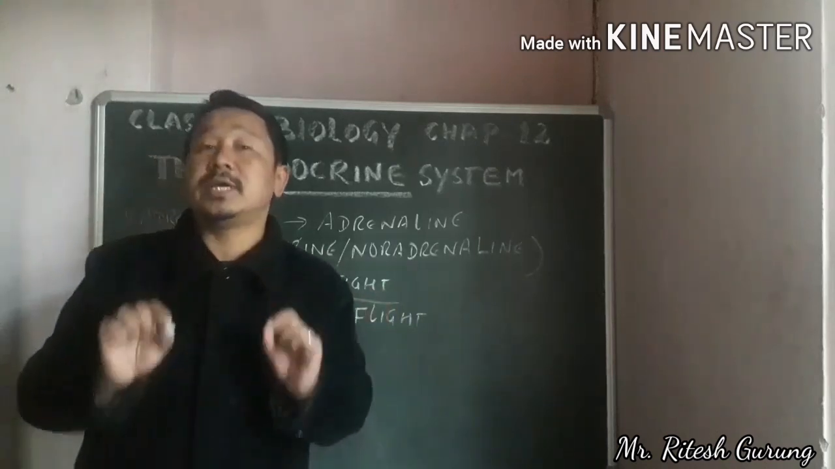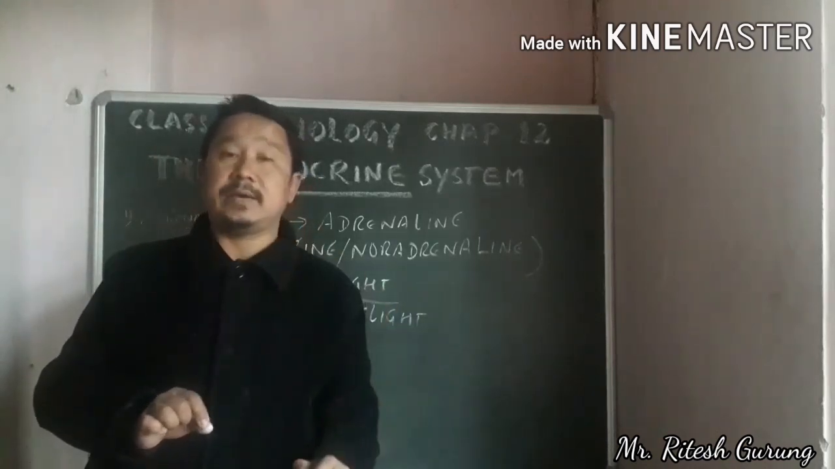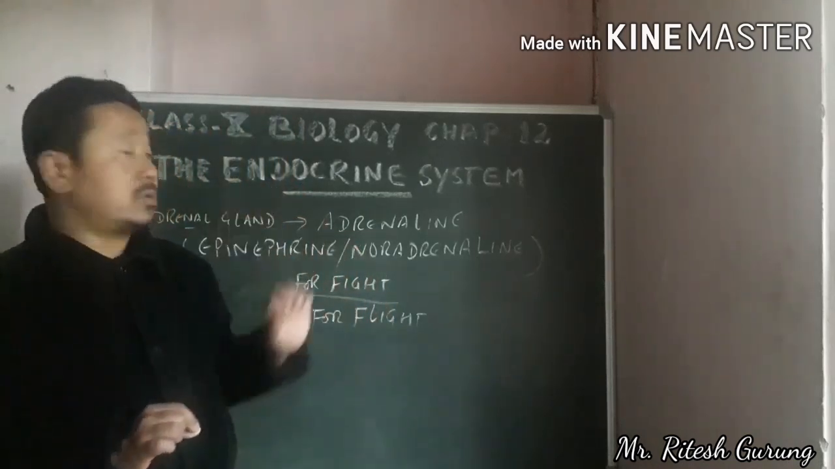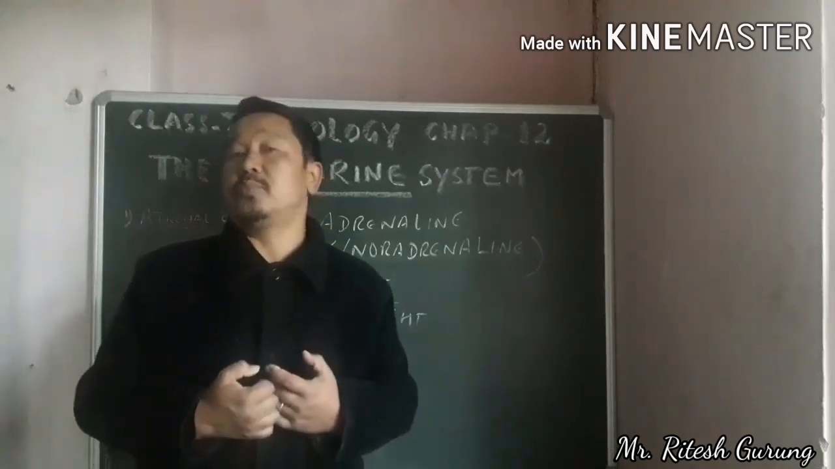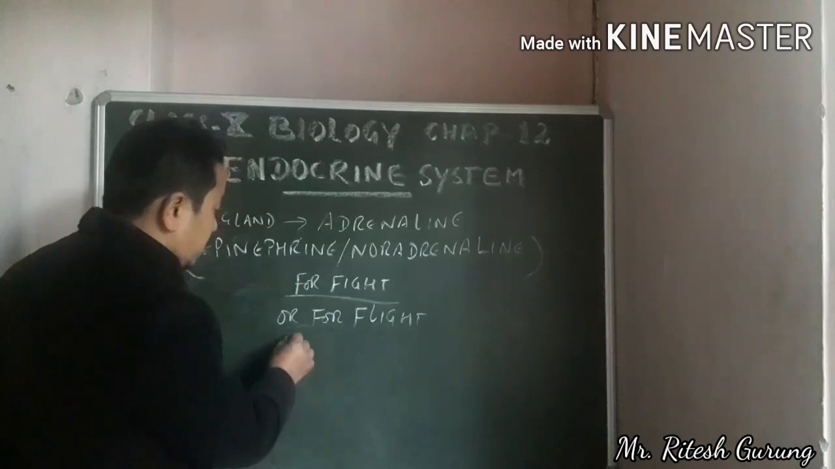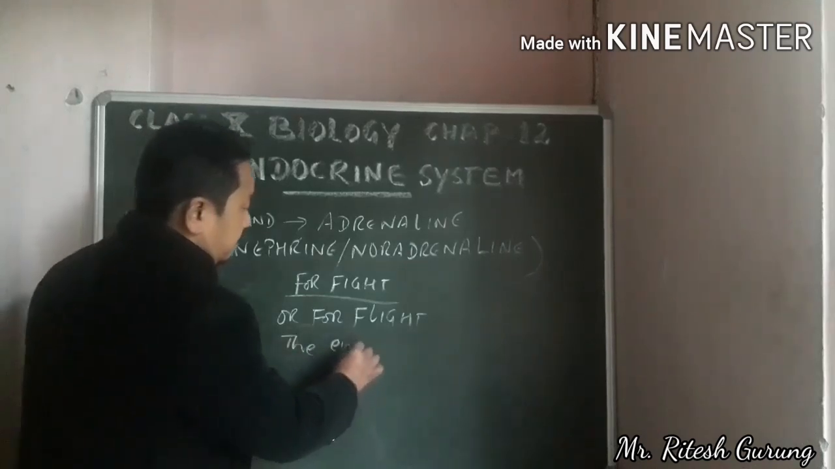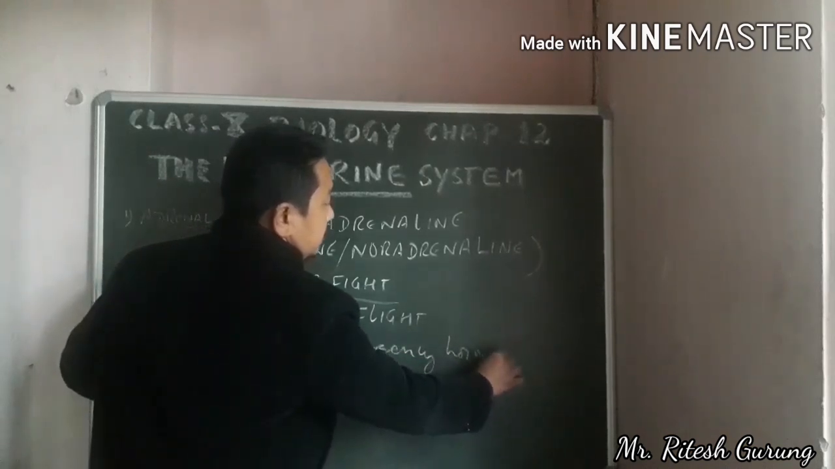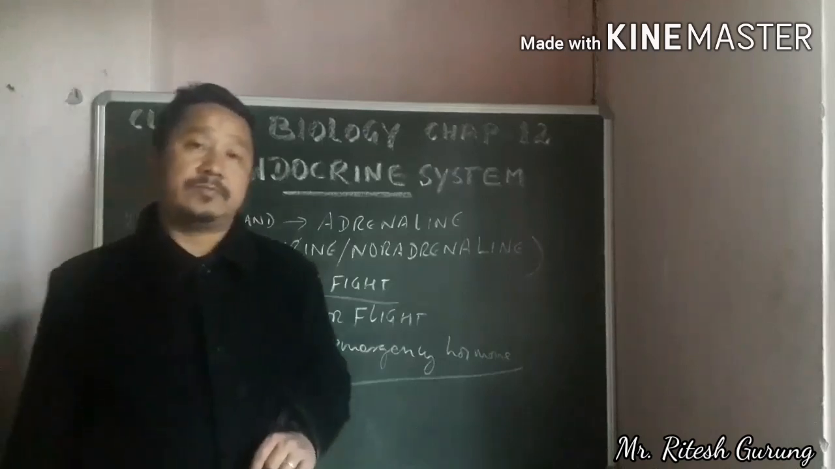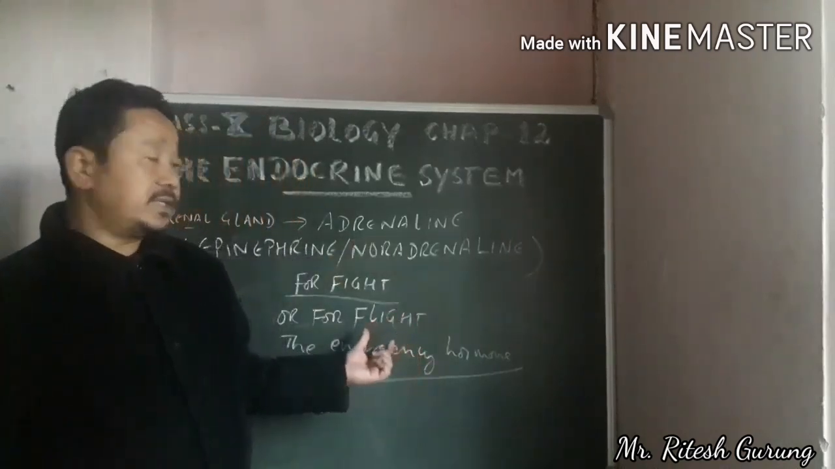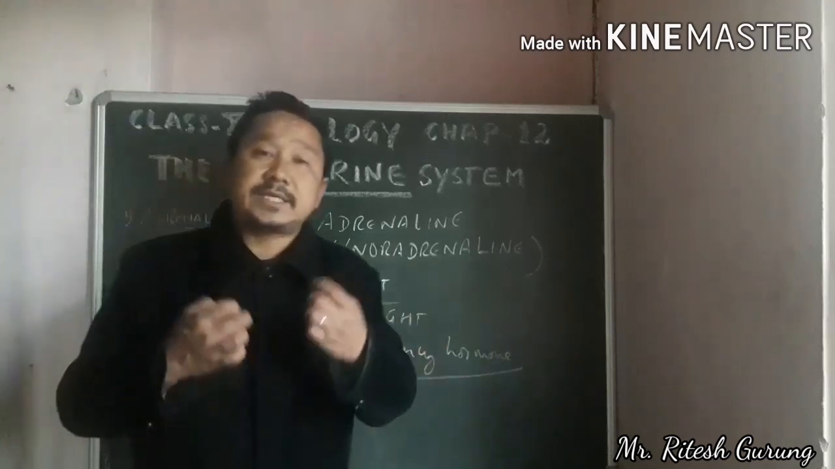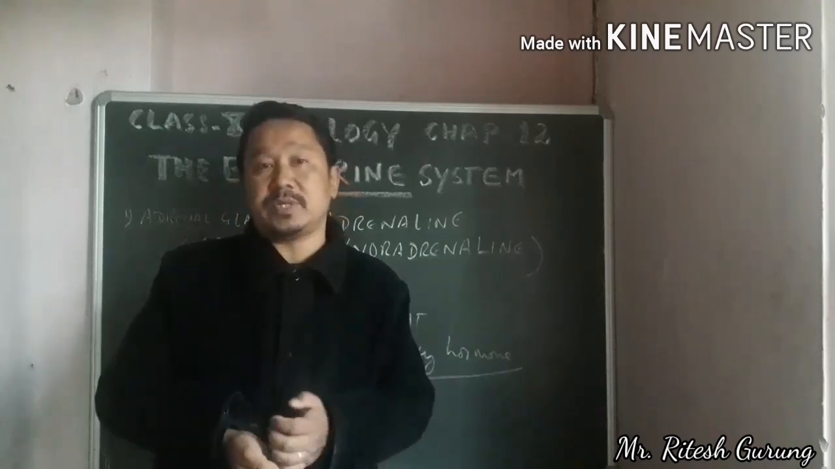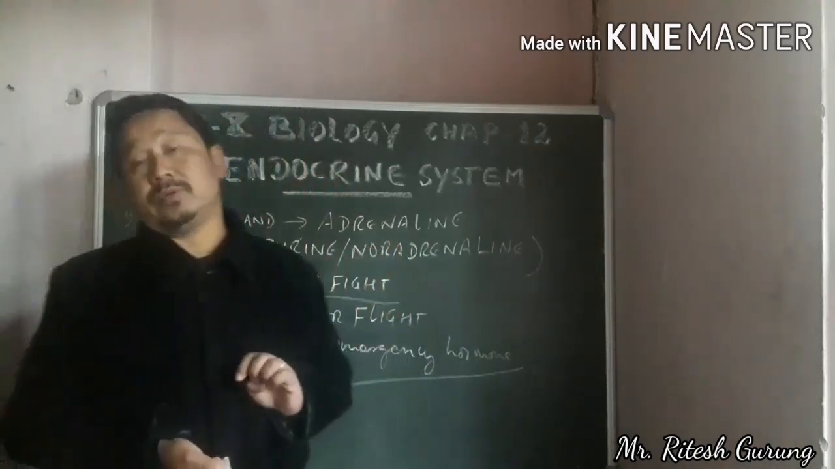It is somehow to save your life. To meet such emergency situations, this hormone called adrenaline prepares our body. So this hormone is also called the emergency hormone. During such emergencies, extra energy is produced in the body. The extra strength is formed in the body under the influence of this hormone.